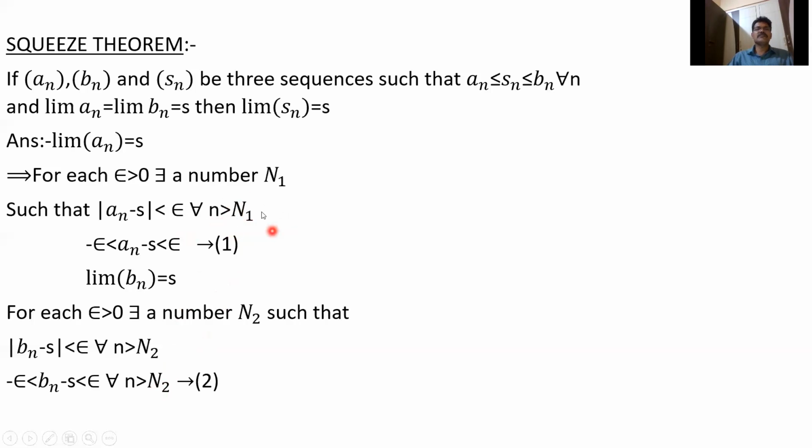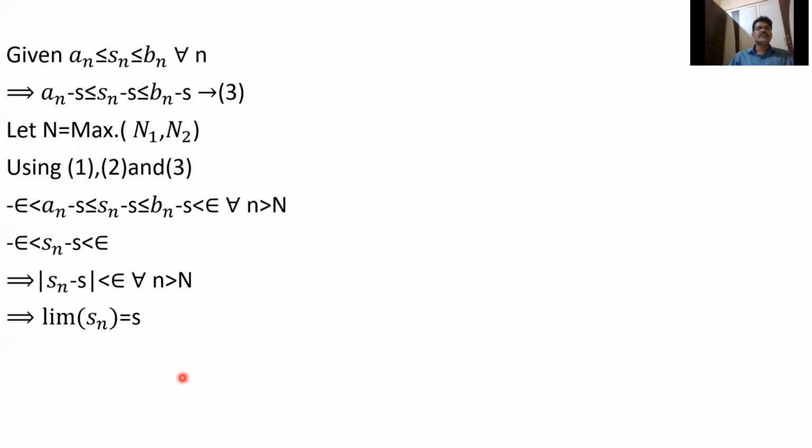If N2 equals 6, it is true after the seventh term. So if you take N equal to the maximum of N1 and N2, then for any Sn where n is greater than N, we automatically get minus epsilon less than Sn minus s less than epsilon. So mod Sn minus s is less than epsilon.